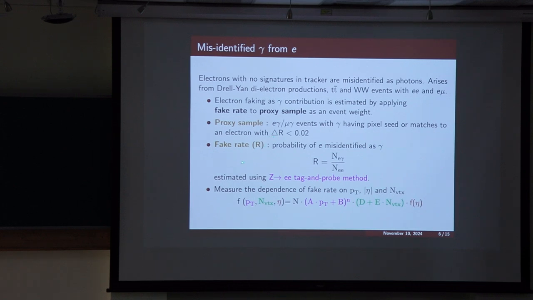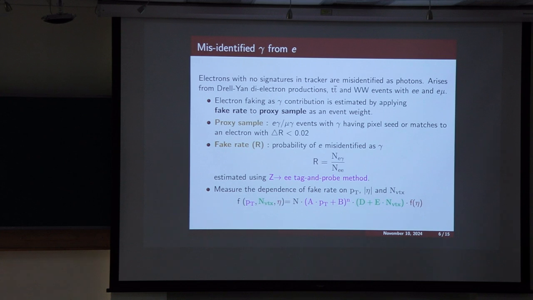And to calculate the fake rate, we use the tag and probe method. The fake rate is the number of e gamma divided by the number of ee. So the ratio tells us how often an electron fakes a photon. We multiply the fake rate on the proxy sample, and further we check the dependence of the fake rate on the pT of the probe, the number of vertices, that is the pileup, and the eta of the probe.